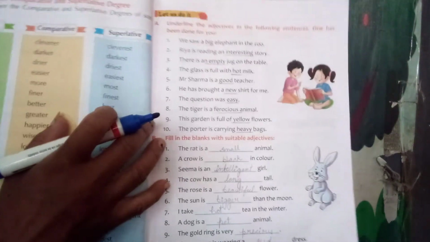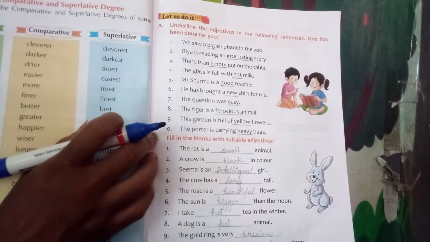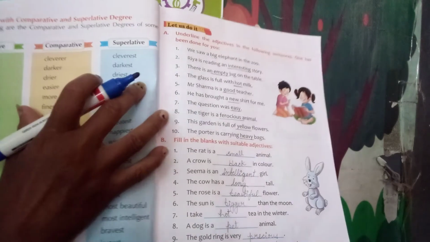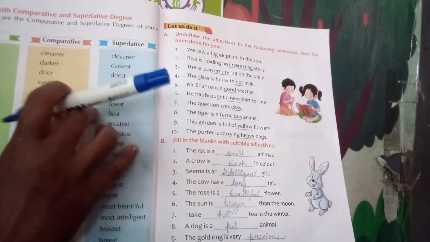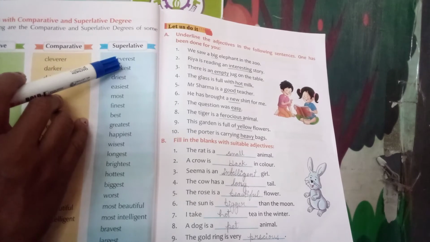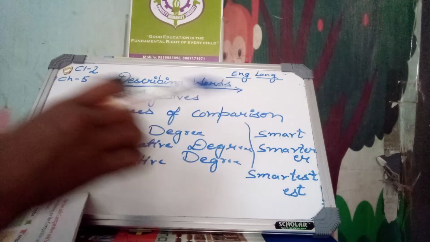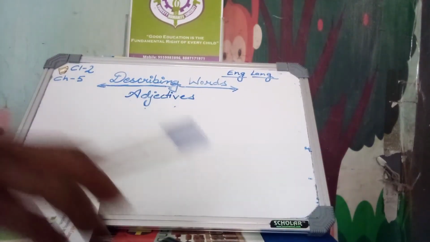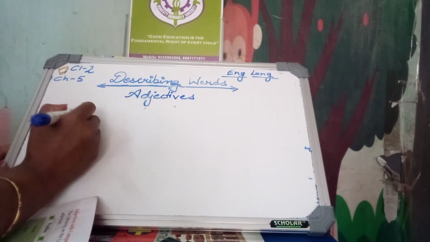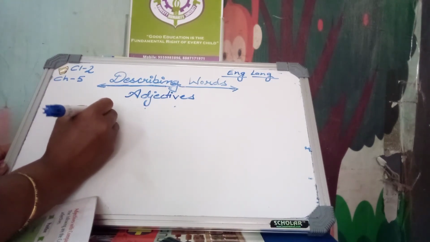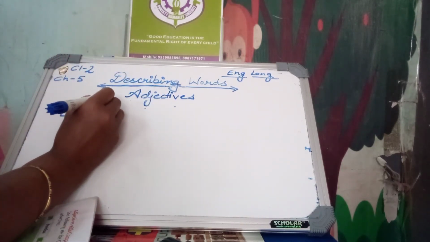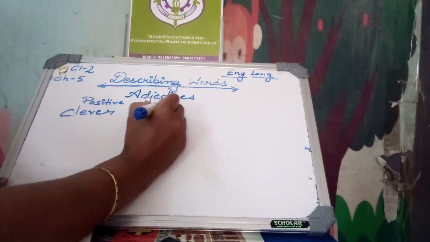Here are some adjectives with their comparative and superlative degrees. Read it and learn it. Positive: clever is the adjective in positive degree.